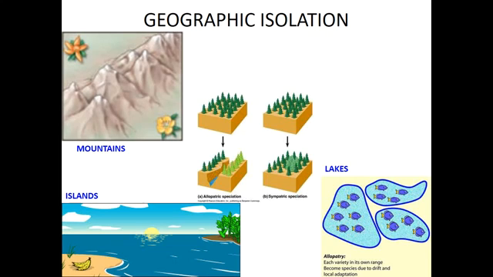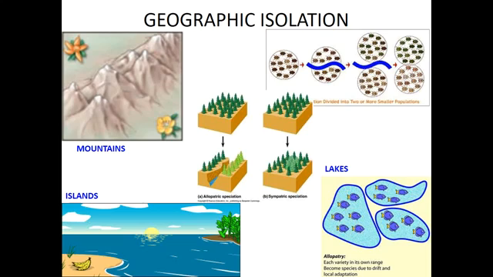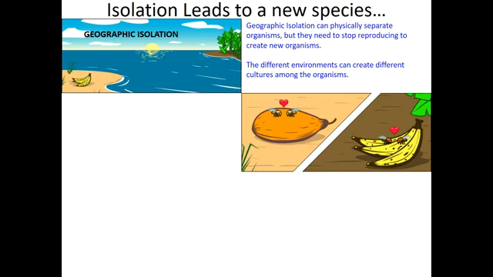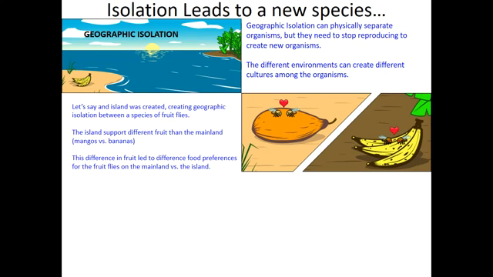So these are just some pictures or some graphics to give you an idea about geographic isolation. It is an actual physical barrier. So isolation leads to a new species. So here's an example as we look at some flies when they mate. Geographic isolation is to physically separate the organisms, but they have to actually stop reproducing with each other to create the new organisms. So geographic isolation by itself is not enough. There are some other things that have to take place after geographic isolation has started.